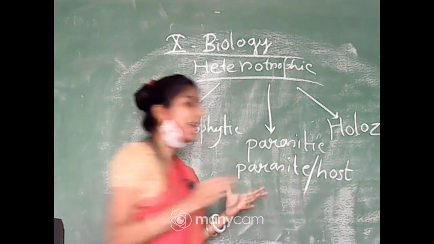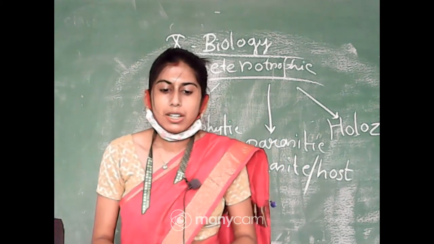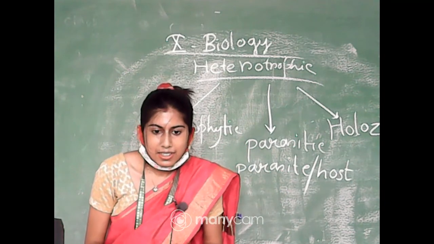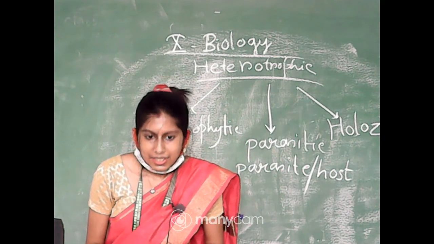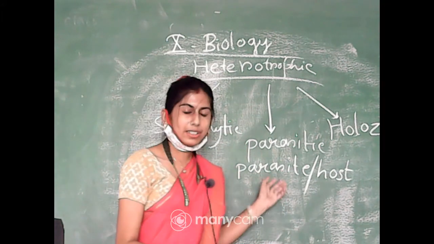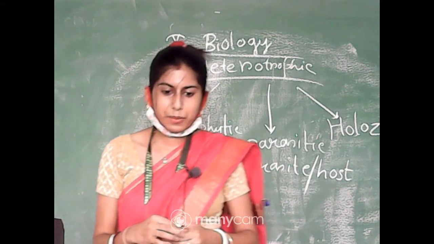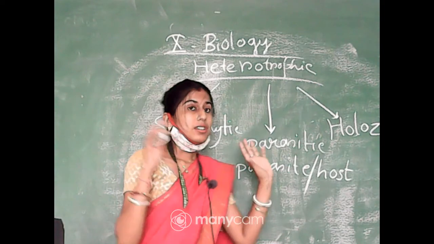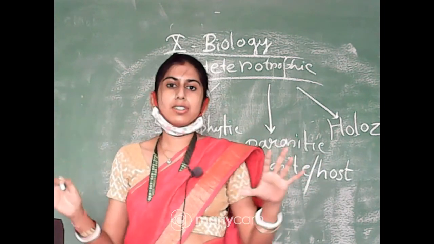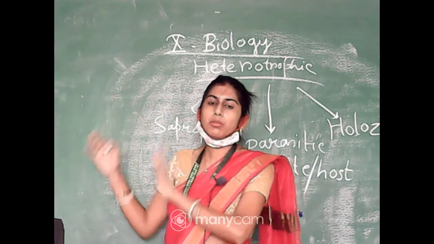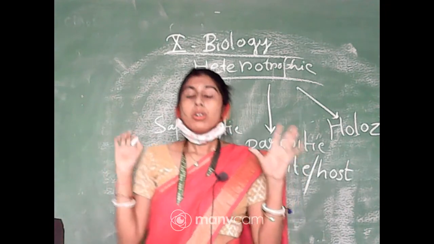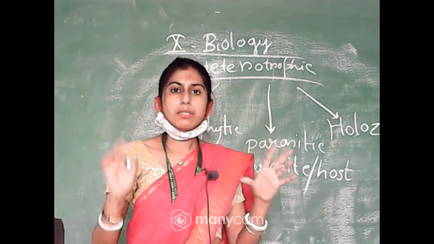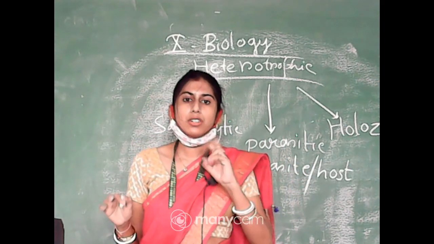Okay, so this is the parasite-host relationship that will come under the parasitic mode of nutrition. Now, in this parasitic mode of nutrition we will get 2 types.